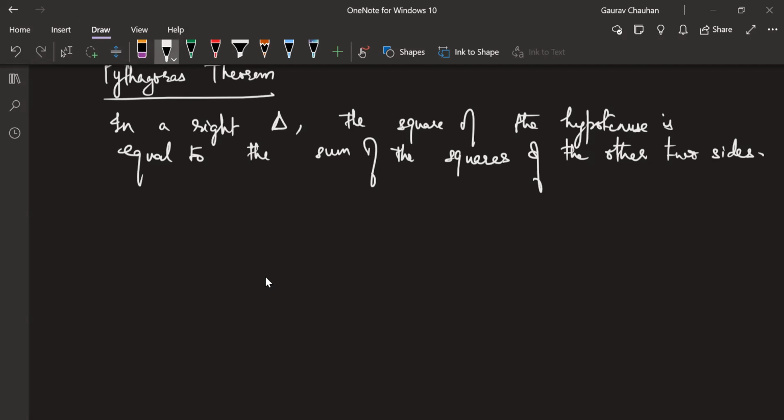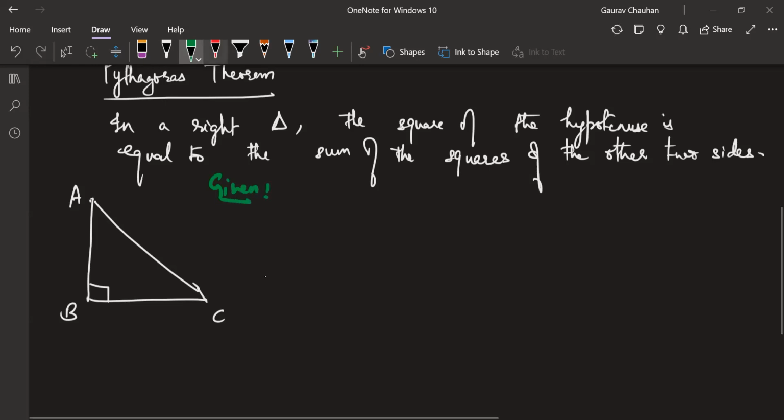Okay, so let's draw a right triangle right now. For the proof, let's draw a right triangle. Okay, so this is our right triangle. Let's name it our favorite name, ABC, with the right angle at B. And you're going to write the given and to prove.